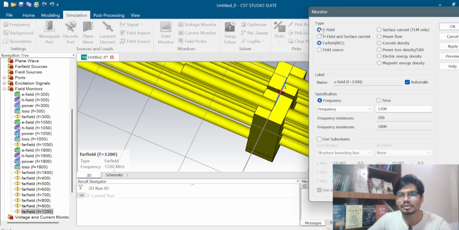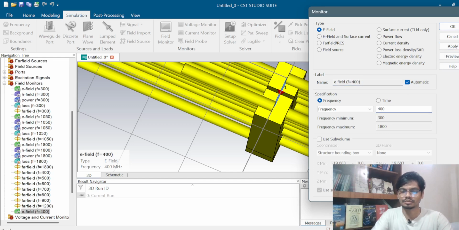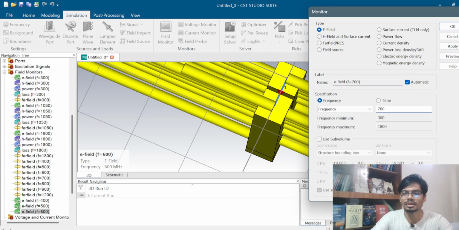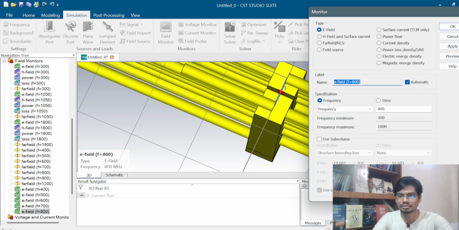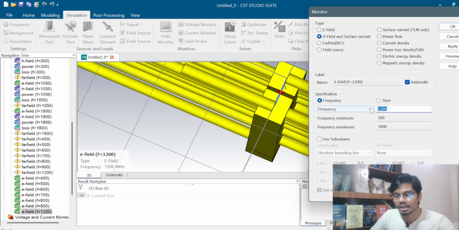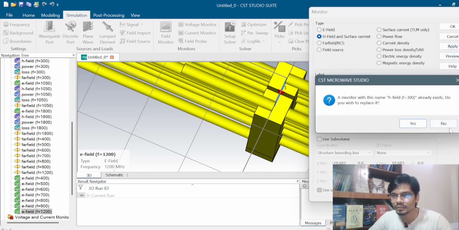Okay, now I have to go to the E field and give the values 300, apply, then give the value 400, 500, 600, 700, 800, then I have to give the values 1000 and 1200, then apply, and then I have to go to the H field and give the value 300.